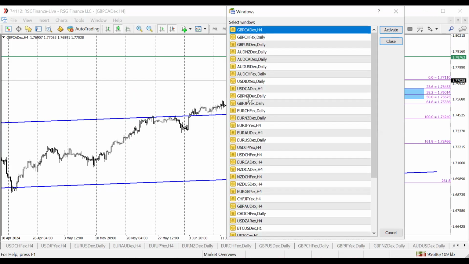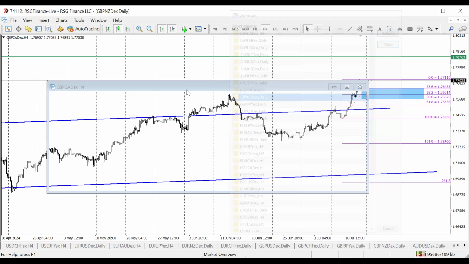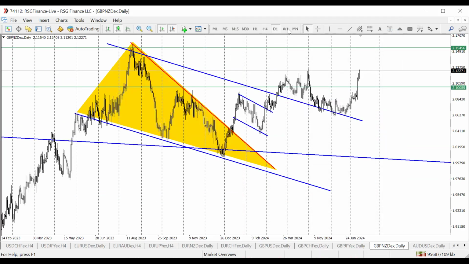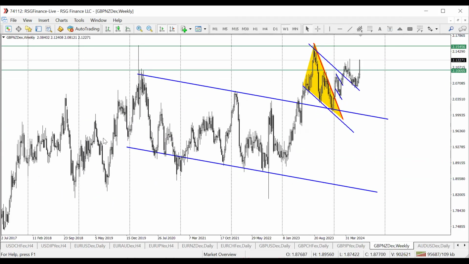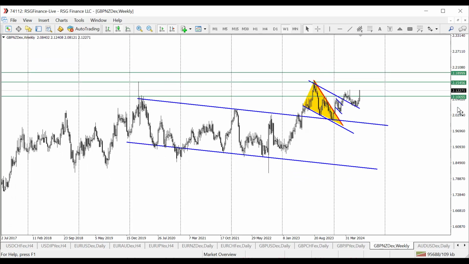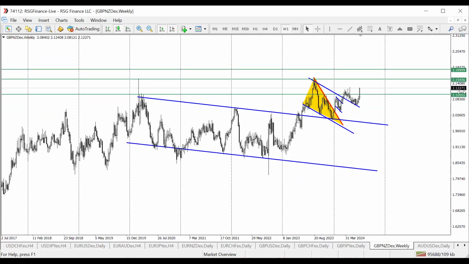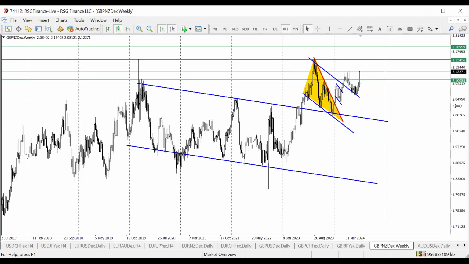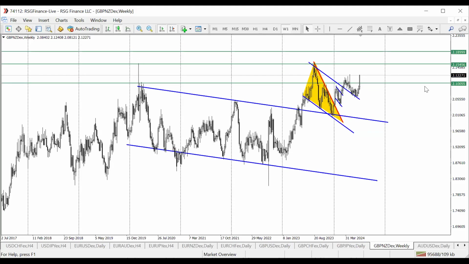And last on the Great Britain pound pair trades for the week is GBP NZD. Now, this is one trade we've been tracking for God knows how long. Look at this. We've been tracking this trade, waited for the breakouts. Right now, we are also trading the flag. Now, take a look at the flag. So this whole flag pattern, we saw the breakout, we've done the retest, and price is getting ready to rally into the next key technical targets as depicted on the chart.